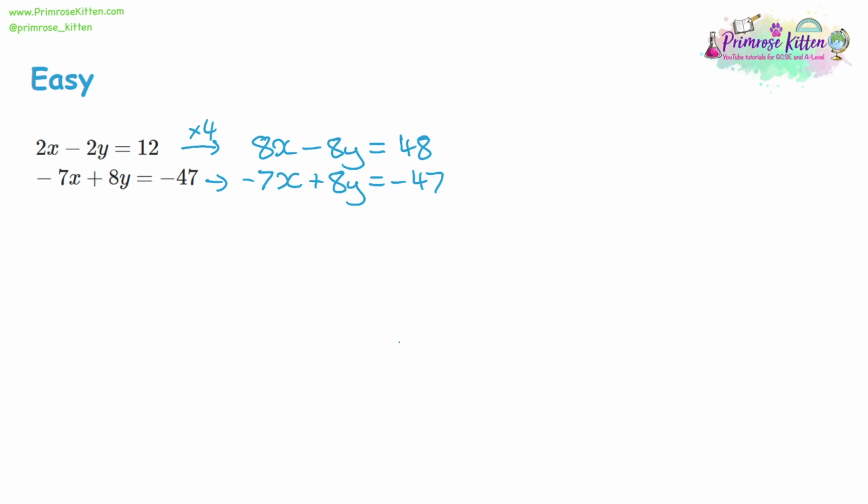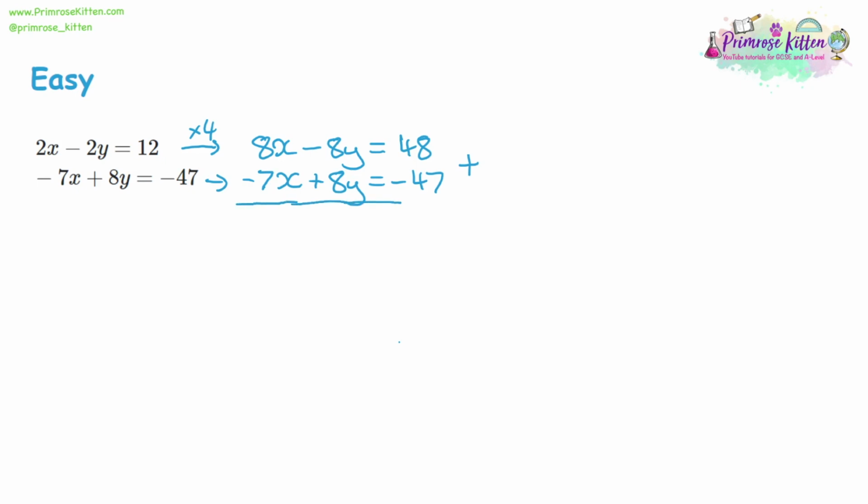Now, if we took these away, what would happen is we would have negative 8y take away a positive 8y, and we'd have negative 8 take away another 8 is negative 16. So taking them away isn't going to get rid of the y variable. But what we can do instead is add these ones together, because a negative 8y plus an 8y will give us 0. So with simultaneous equations, it's not always a takeaway. Sometimes it's an add, but you've got to think really carefully about which one it's going to be.